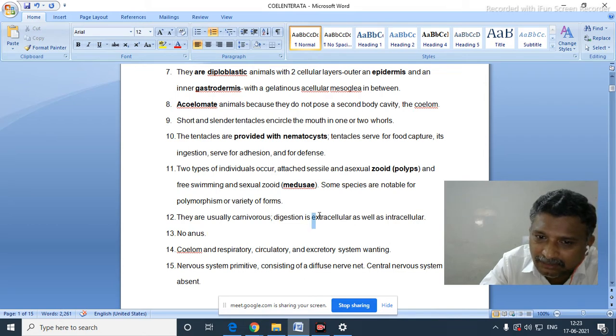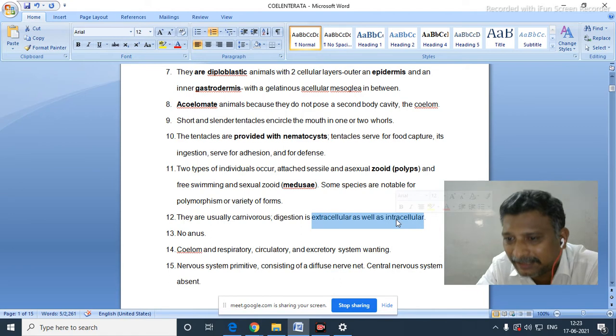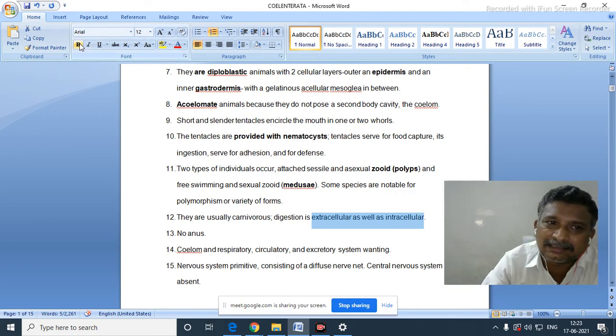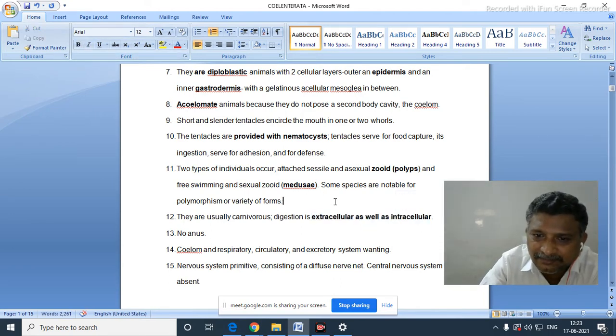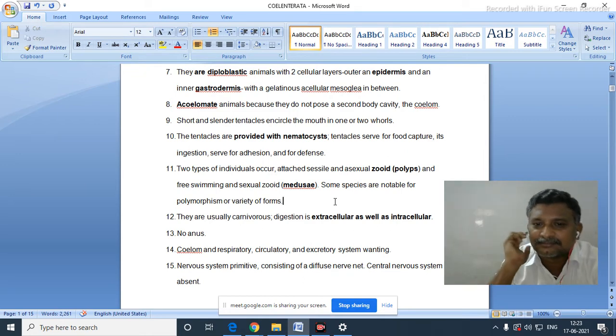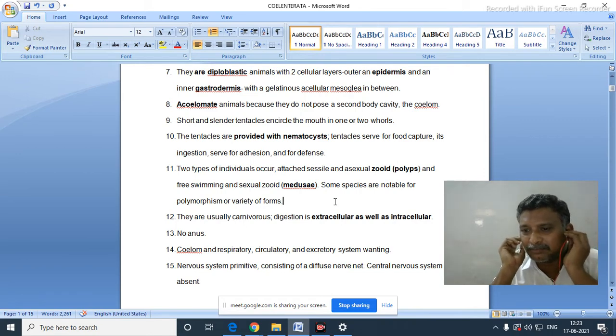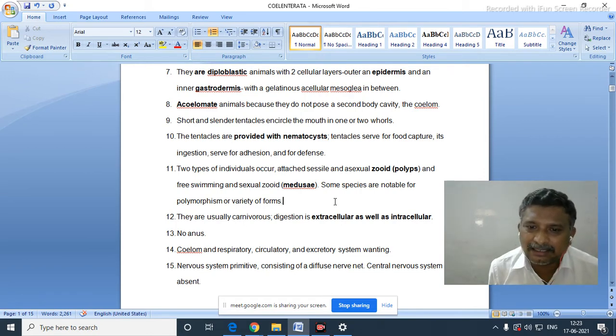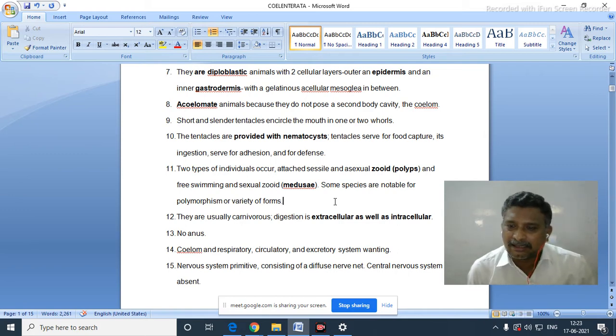Now, one more very important character only seen in Coelenterata. That is, yeah, Makila, what is that character? Digestion is extracellular and intracellular, sir. Digestion occurs in both ways, extracellular as well as intracellular.